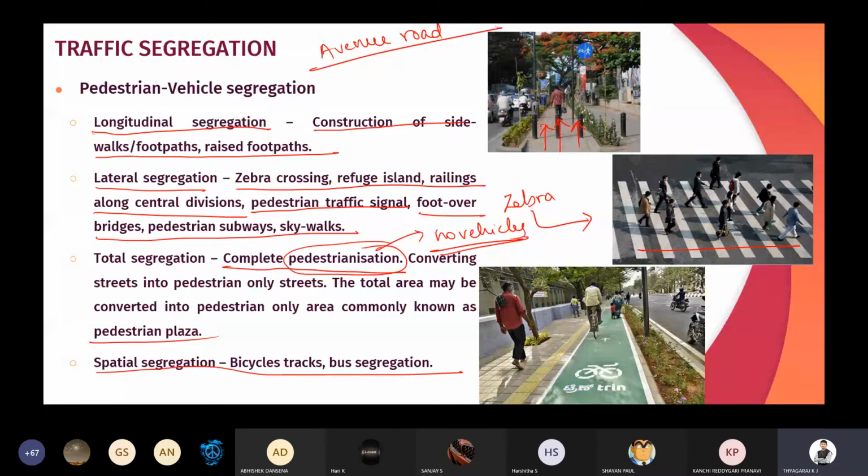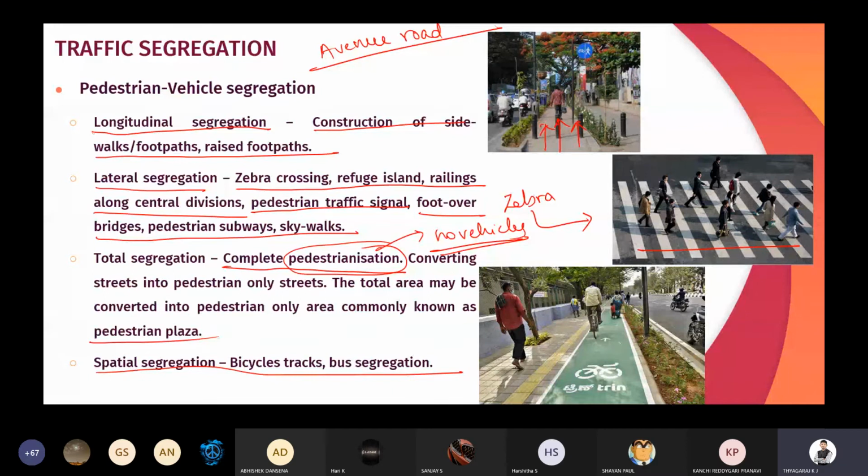So if we provide skywalks or subways, the pedestrians will be using the skywalks. They will not be entering the road. They will be using the skywalks and moving from one part of the road to another part of the road. And in the pedestrian signals also, if we provide a separate pedestrian signal, there also we can achieve this lateral segregation.